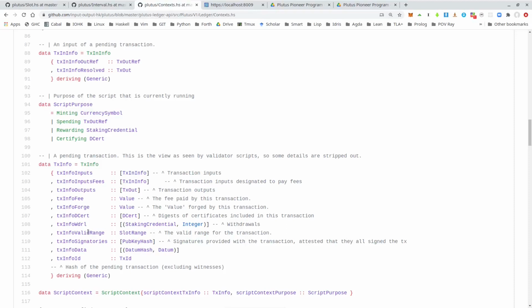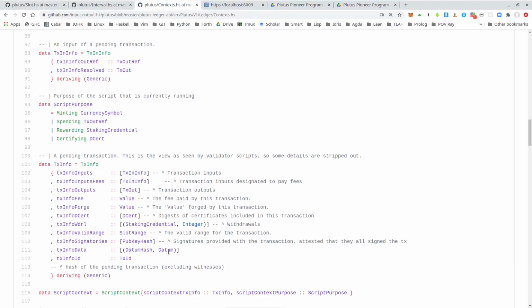So this defines at which time the transaction is valid. Then the list of signatures attached to the transaction. Then basically a map, or a list of key value pairs, from datum hash to datum. There was a question raised in the last Q&A session about this.